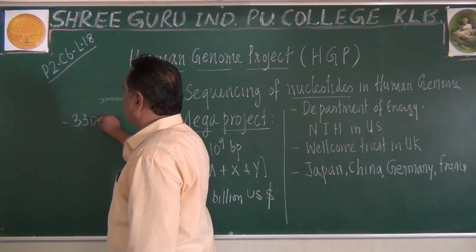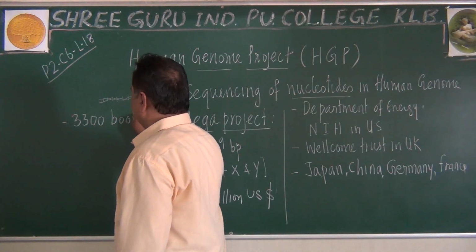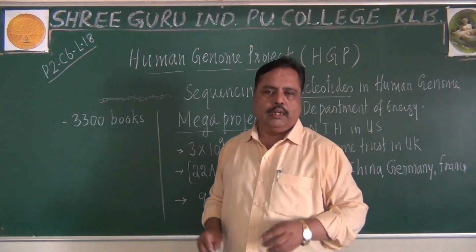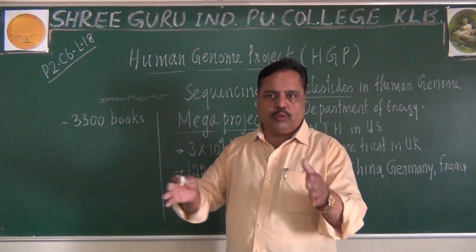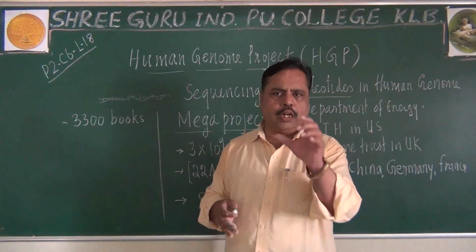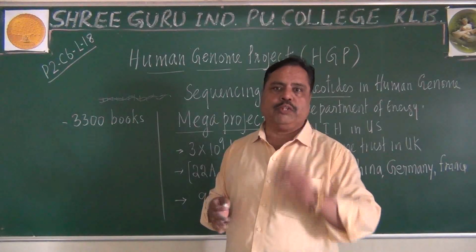If they have to be arranged in a book-like manner, you have to print 3,300 books. Only in 3,300 books could this many alphabets be accommodated. Remember, such a large number of books we have to write.